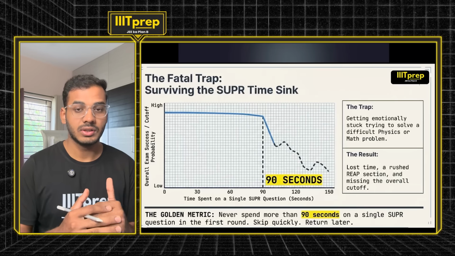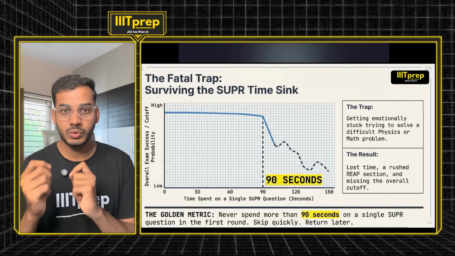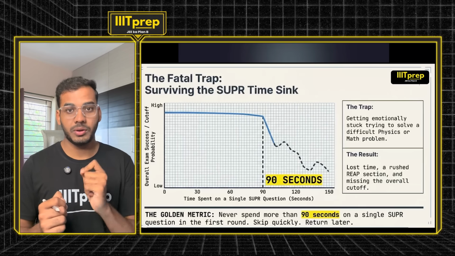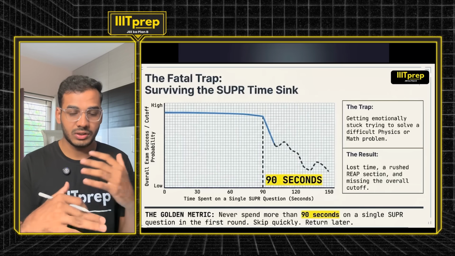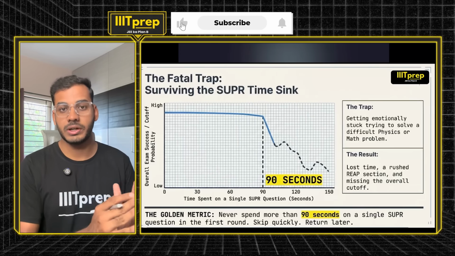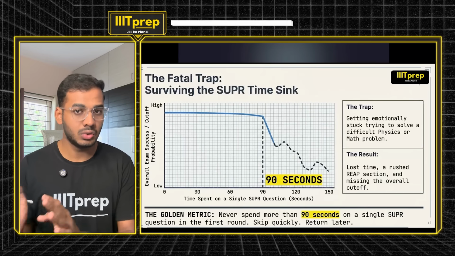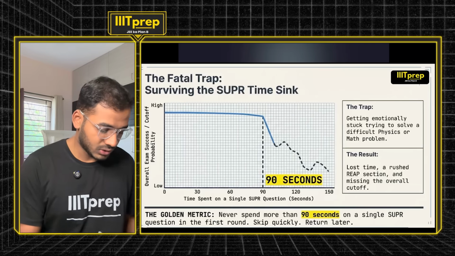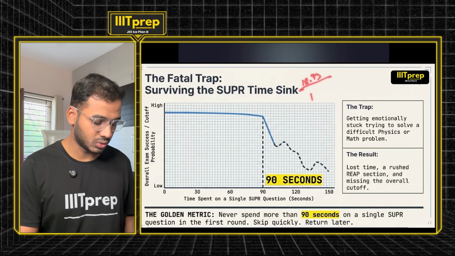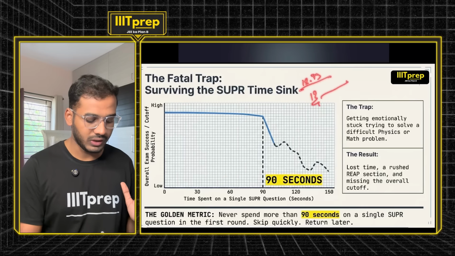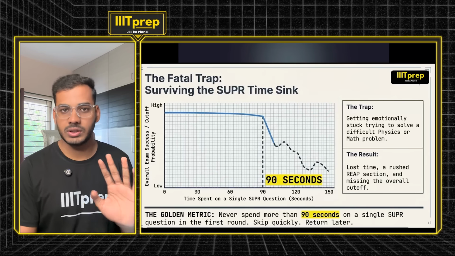The next thing is you need to solve the questions which are solvable. This is the skill that you need to gain. And I hope that from the mock tests of UGEE, the IIITprep mocks and the quizzes, you have got this skill that, hey, this question I should be attempting, this question I should be skipping for the last. If I get time, then I will do it, else no worry. Because for the student scoring the SUPR cutoff, let's suppose 12.75 was there, and a student scores 13 marks in SUPR, whereas another student scores 29 in SUPR, both are considered the same. There is no difference at all.